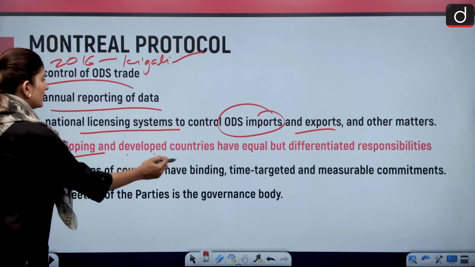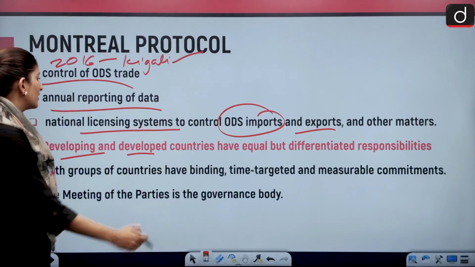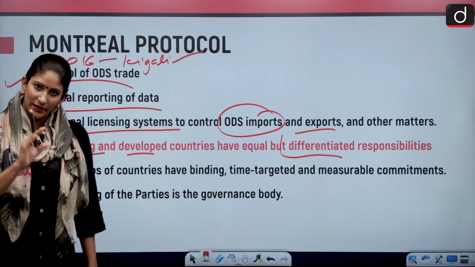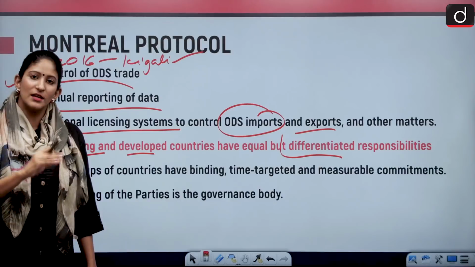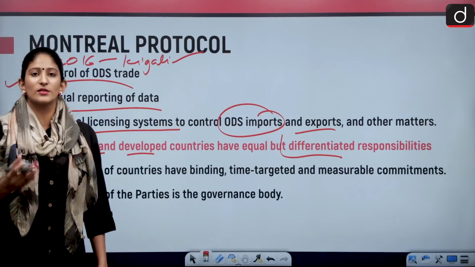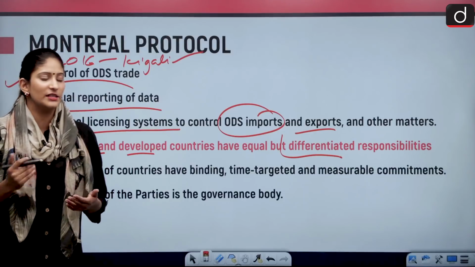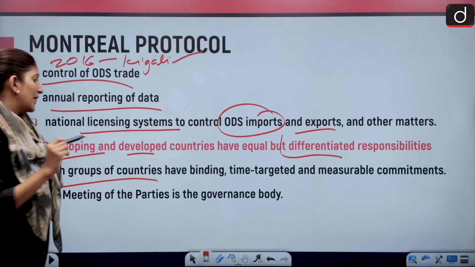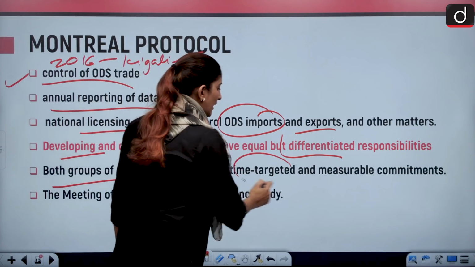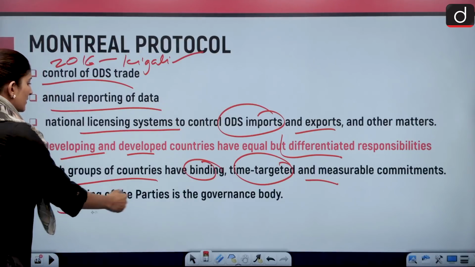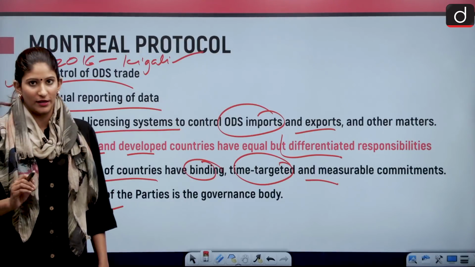And developing and developed countries, I have already discussed, have equal but differentiated responsibility. They have equal responsibility, but the process through which they will achieve those responsibilities will be different because of course there is a huge gap between the developed and the developing countries. And both groups of countries have their own binding, time-targeted and measurable commitments. And the meeting of the parties is the governing body, okay?